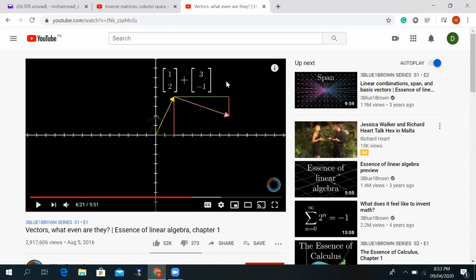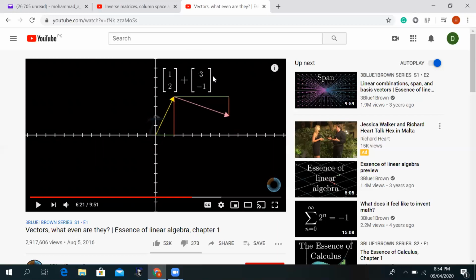Keep in mind, when we talk about vectors, they actually mean an ordered list of numbers. It's just a column. So you have one column here and another column here. These columns are added. The first column, 1, 2, is represented by this yellow arrow, which starts from the origin.